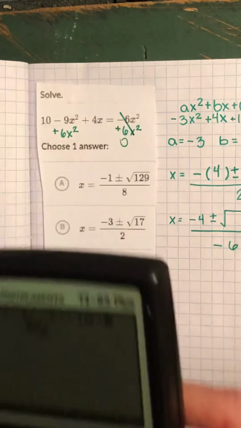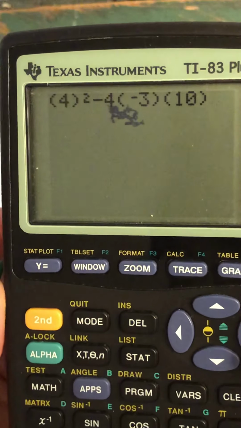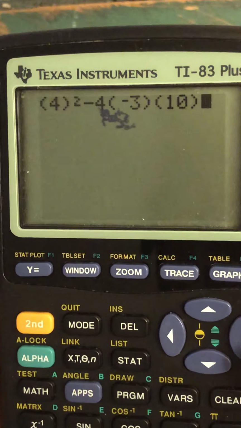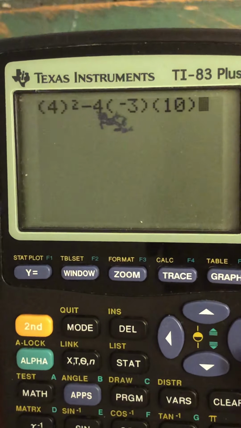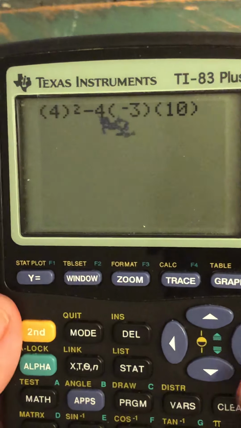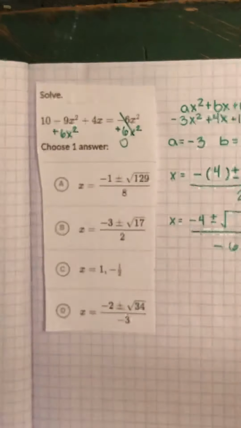so I'm just doing what's under the square root. I'm ignoring the square root sign, so the square root sign symbol carries. So 136.